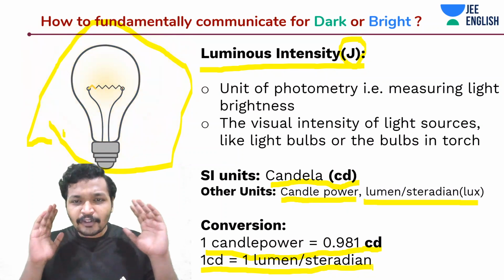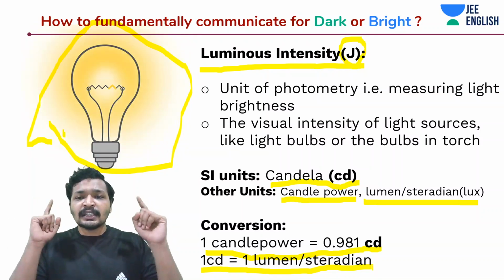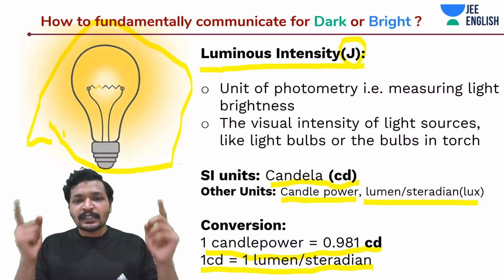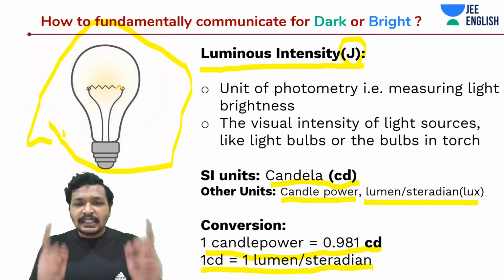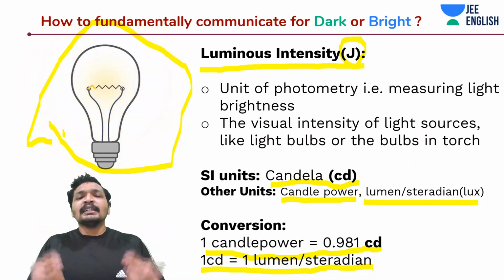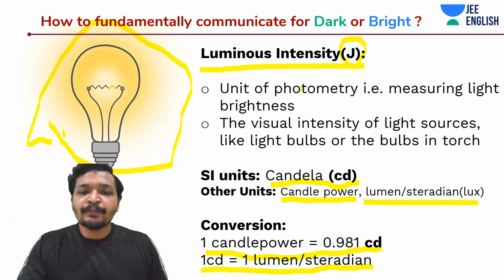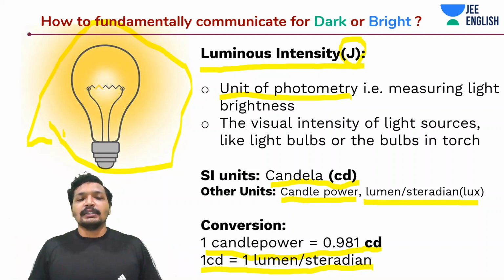Alright guys, that's about luminous intensity. What you need to remember is that luminous intensity has an SI unit called candela, and also a few other units that you may want to remember. What is the symbol for representing luminous intensity? J. What is luminous intensity? It's a unit of photometry used to measure brightness or darkness.